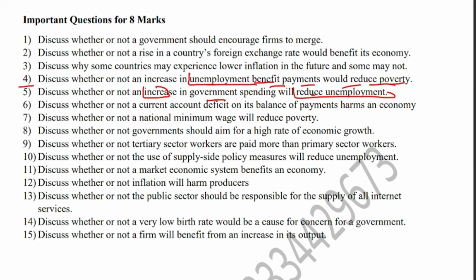so they will be in a position to get jobs, so unemployment may be reduced. On the other hand, you will say that an increase in government spending may not reduce unemployment if government is spending more money on new technology, machinery and tools that will reduce the requirement or need for workers, so unemployment may further rise.